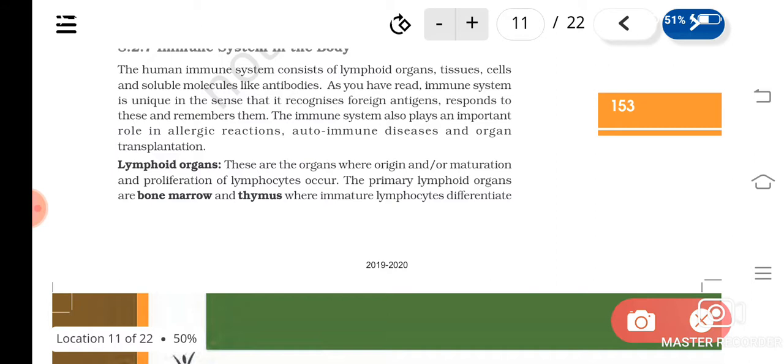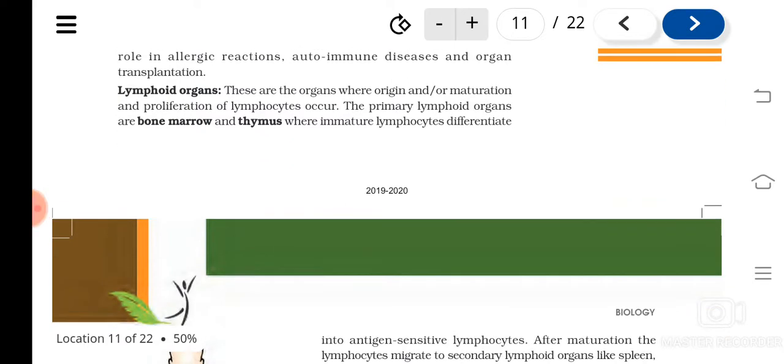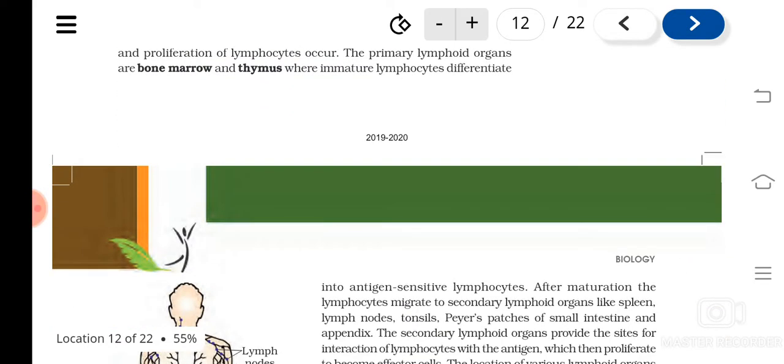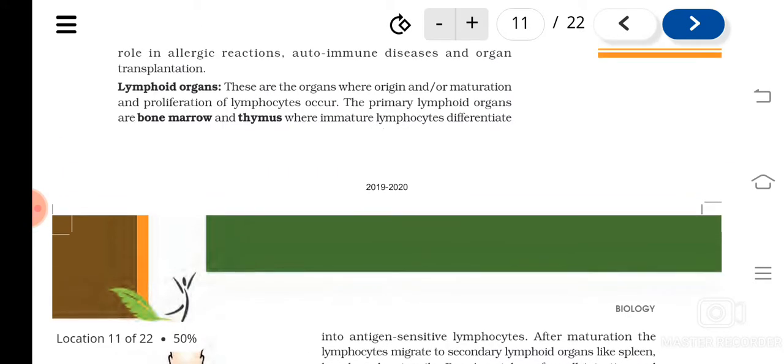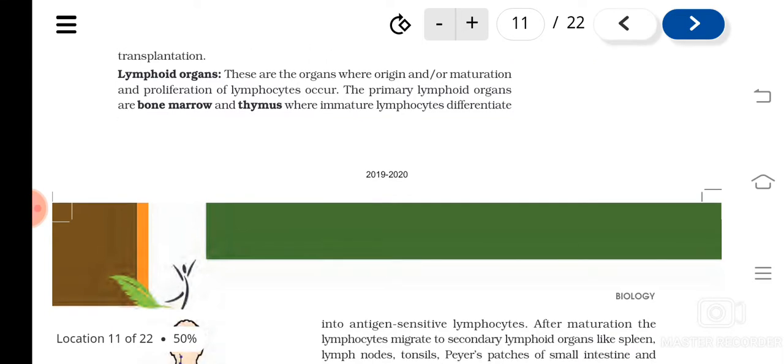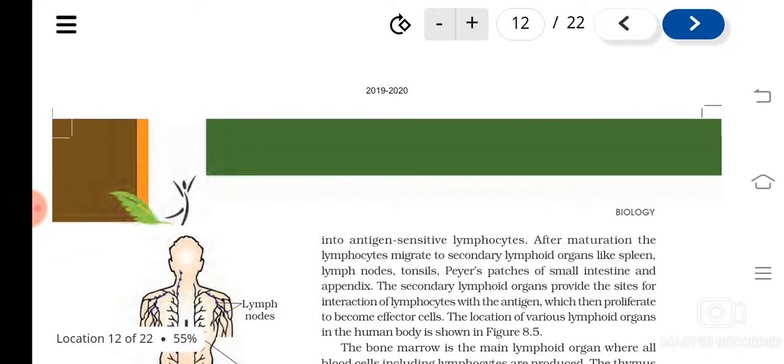The primary lymphoid organs are bone marrow and thymus. This is the place where immature lymphocytes are differentiated into antigen specific lymphocytes. The organs where the maturation of lymphocytes takes place are known as the primary lymphoid organs. Secondary lymphoid organs are where the interaction of the lymphocytes with the antigen happens.